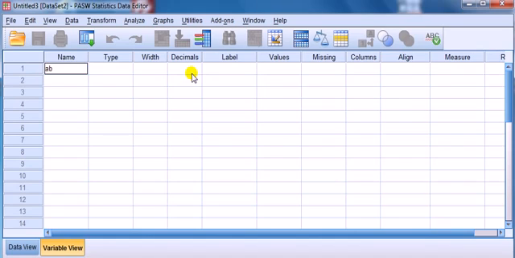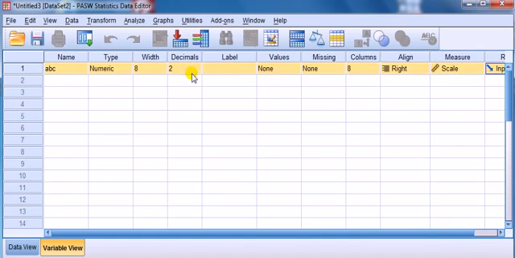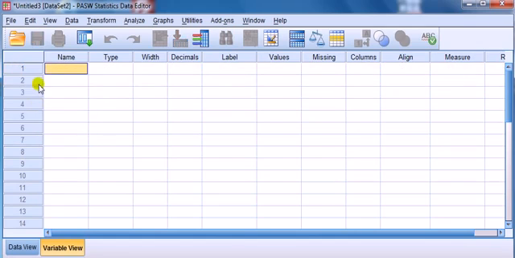Let's remove that by clicking and deleting the whole thing. Okay, let's try something else then. So it doesn't like spaces.